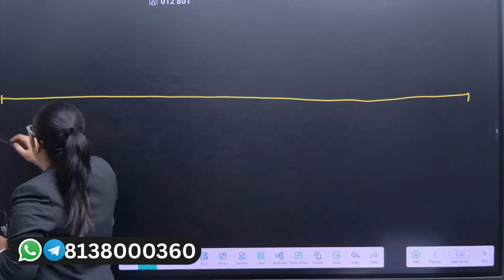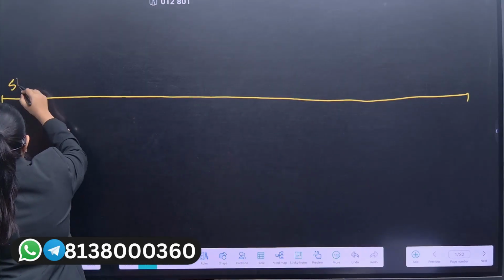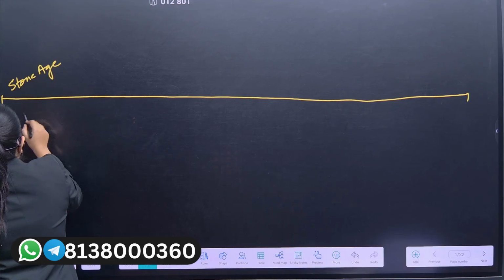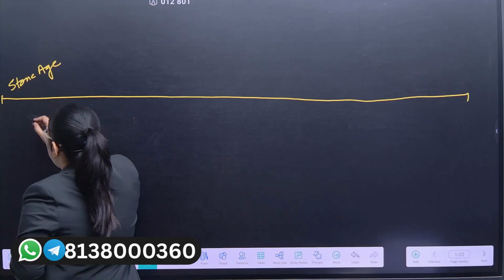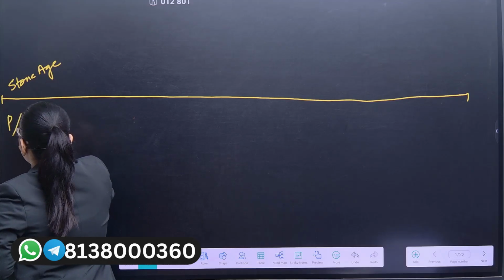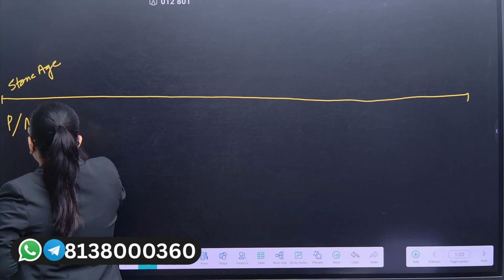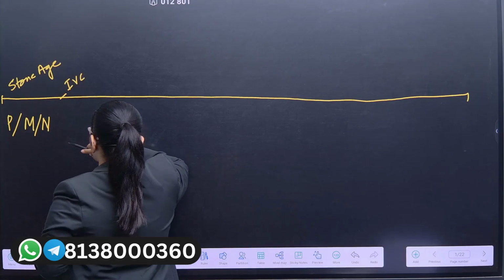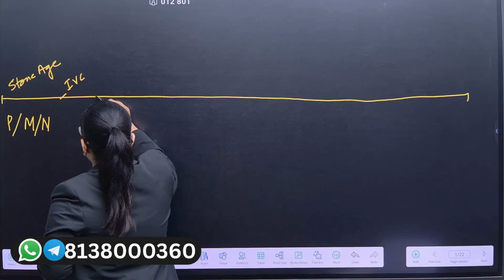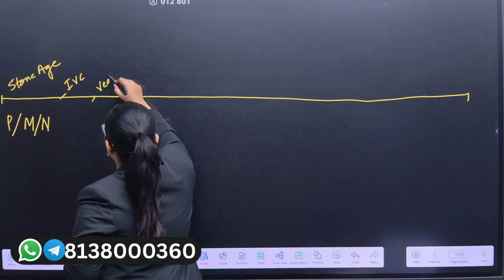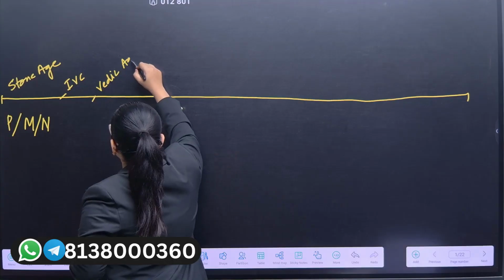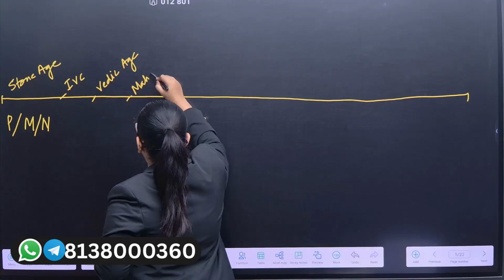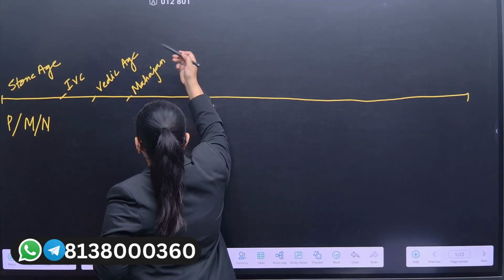At the initial phase, we have seen the Stone Age period of ancient India, categorized into Paleolithic, Mesolithic and Neolithic. After that, we saw the Indus Valley civilization, then the Vedic age, and after that the emergence of the Mahajanapadas or the later Vedic period.